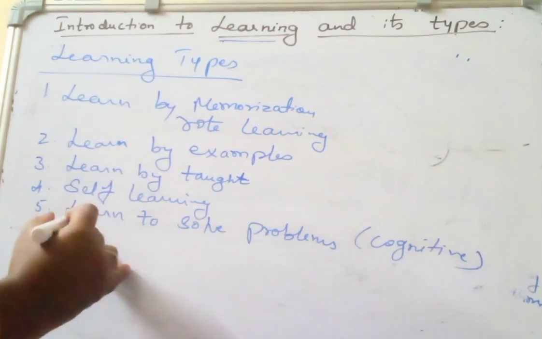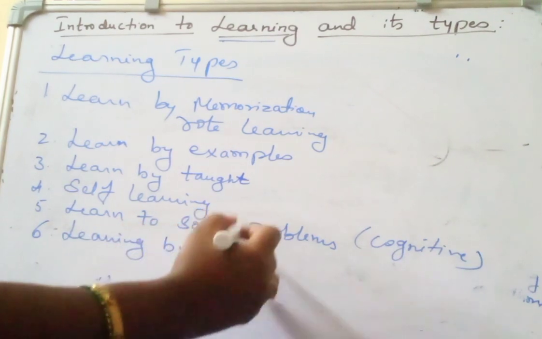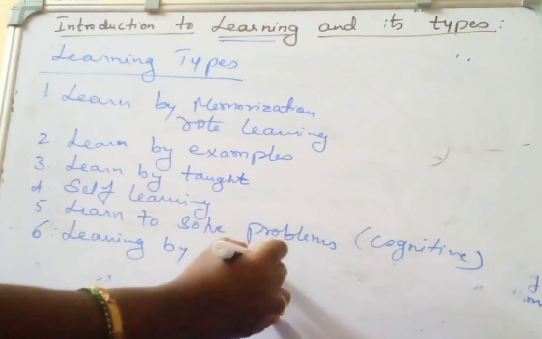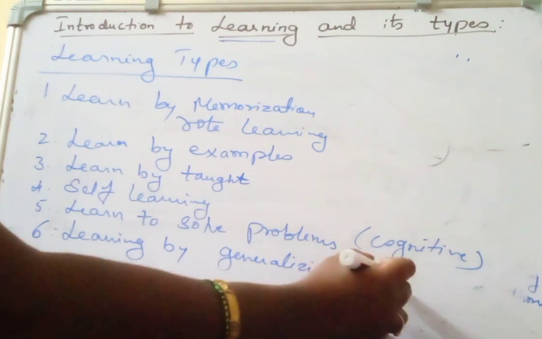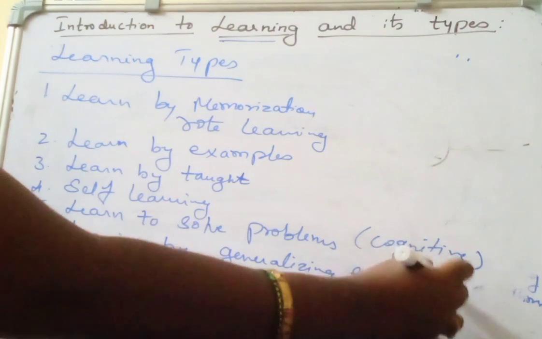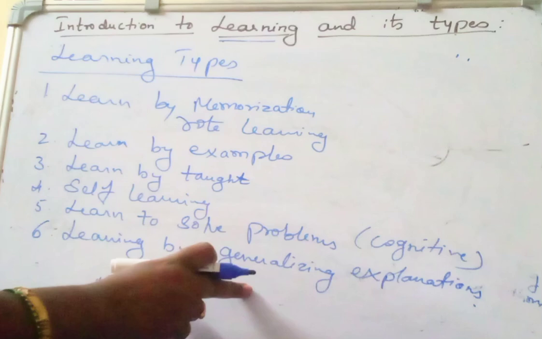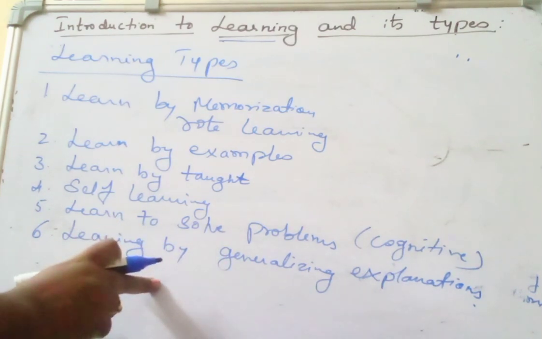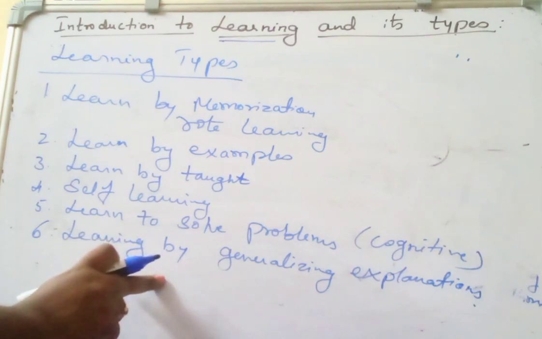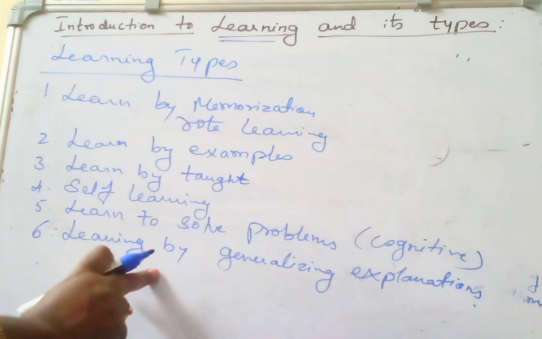And learning by generalization, that is learning by generalizing explanations, also called explanation based learning. In this method, it exploits the domain knowledge from experts to improve the accuracy of the learned concept by supervised learning.